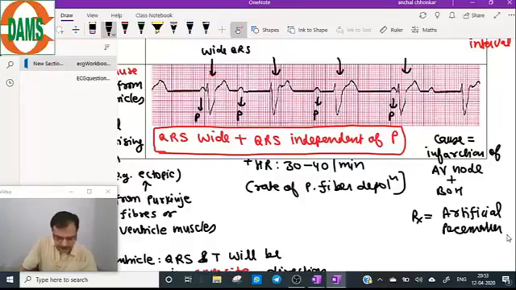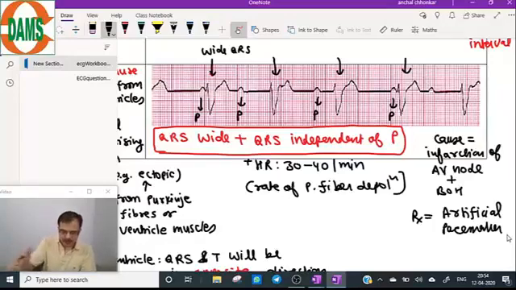Lead to it will be there. QRS is negative. Yes, this is just an example. If it is from the epicardial side, and hopefully you have made the diagram in the basic number 3. Basic number 3. So visualize this. QRS is wide. That will be a very important shortcut for you.